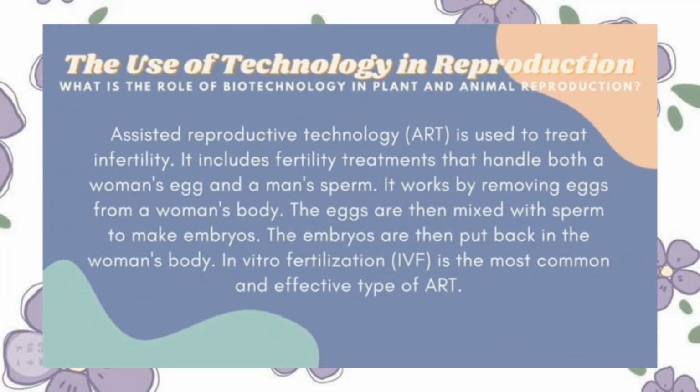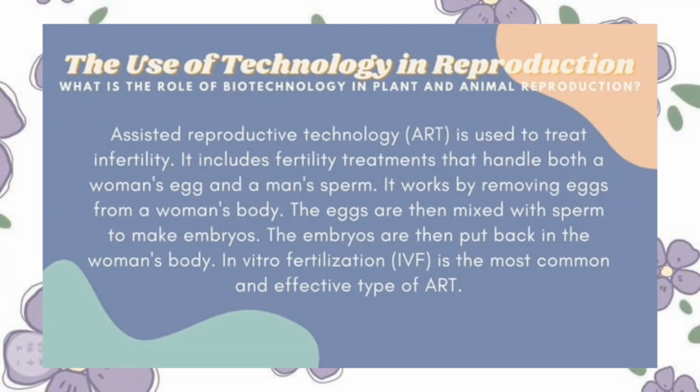So, next is the use of technology in reproduction. What is the role of biotechnology in plants and animals reproduction? Assisted reproductive technology, ART, is used to treat infertility.